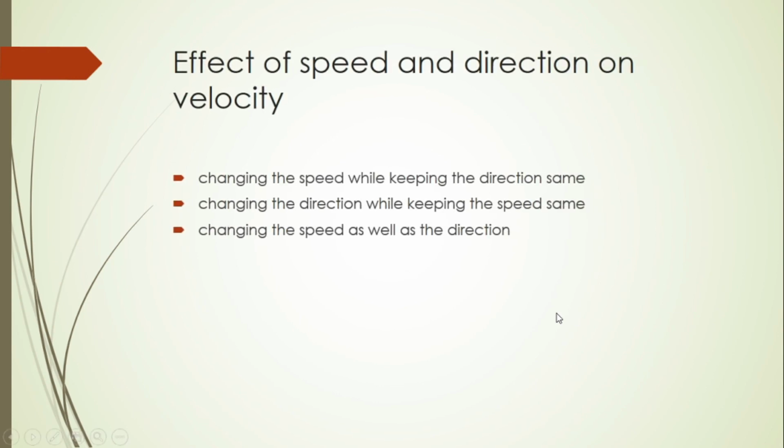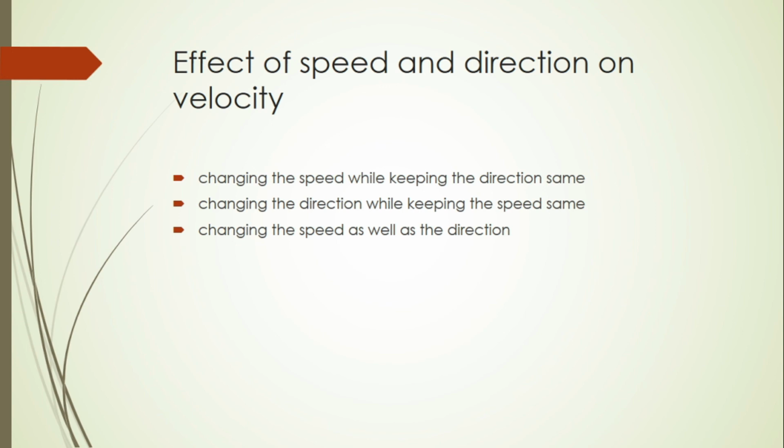Now the effect of speed and direction on velocity. Velocity will keep on changing. If I change the speed while keeping the direction the same, the velocity is going to change. Changing the direction while keeping the speed the same, velocity will change. Changing the speed as well as direction, it is going to change. Like if we are going on a bus or a bike in a straight direction, the speed may be the same, but the direction is not the same, that means we are going and coming, like we have seen in our displacement example.